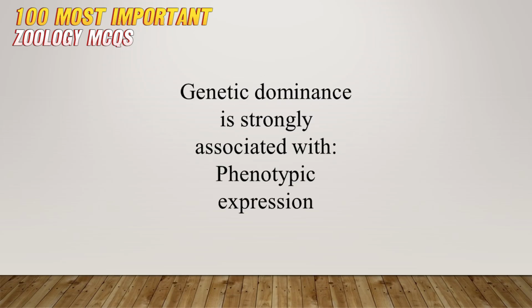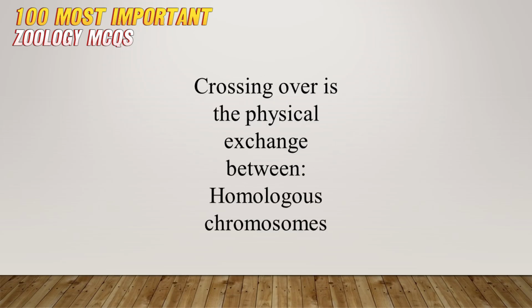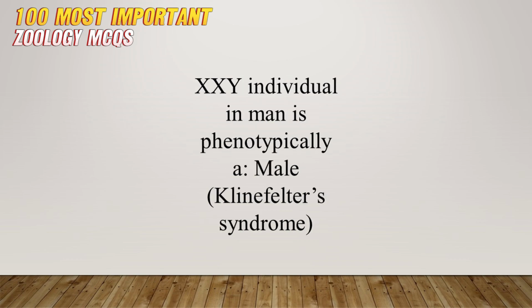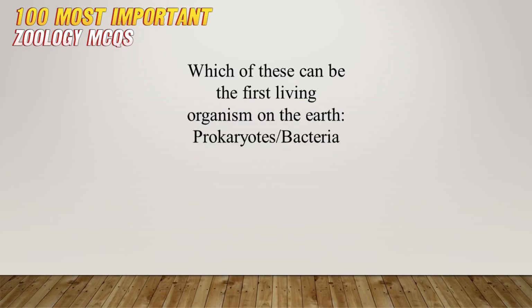Genetic dominance is strongly associated with phenotypic expression. Crossing over is the physical exchange between homologous chromosomes. An XXY individual in man is phenotypically a male, Klinefelter syndrome. Which of these can be the first living organism on the Earth? None of these is correct; prokaryote, bacteria.